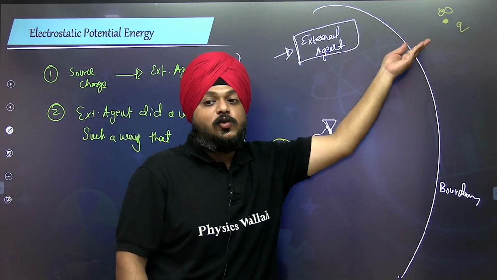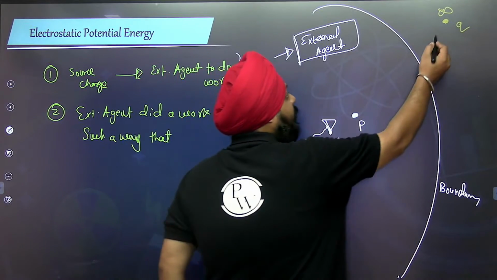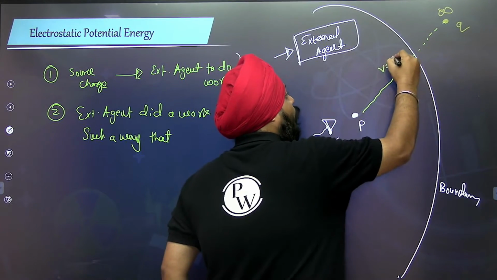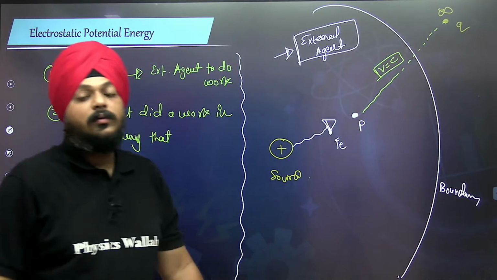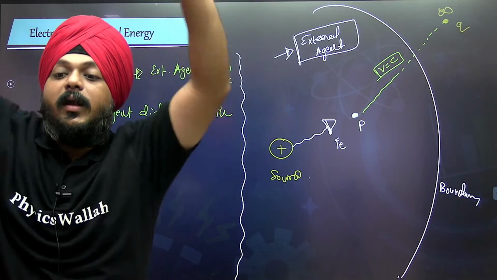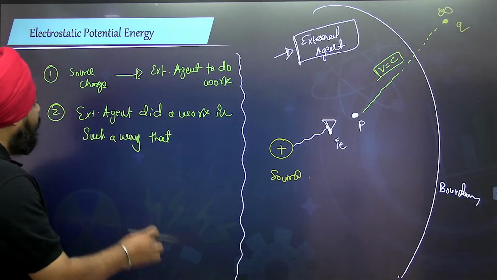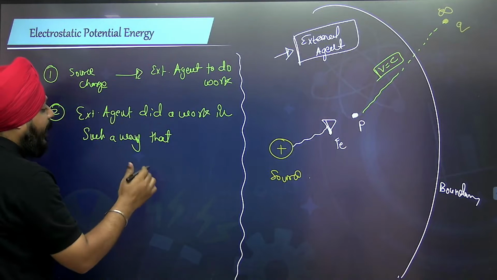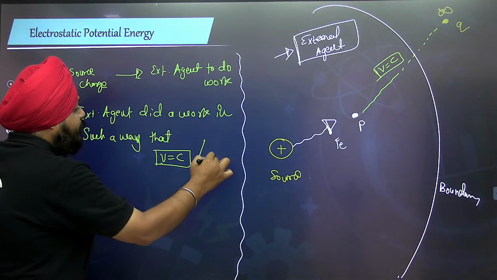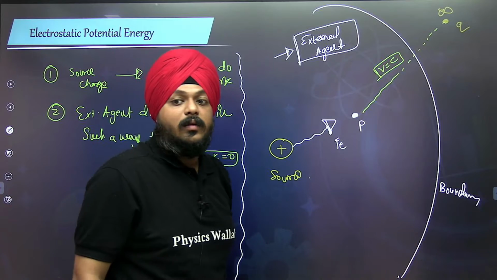Slowly, he brought up the charge to the point P in such a way that the velocity of the charge remains constant. Slowly, he brought up the charge from the infinite position to insaniyat. The external agent did the work such that the velocity of the particle remains constant and the change in kinetic energy remains zero.